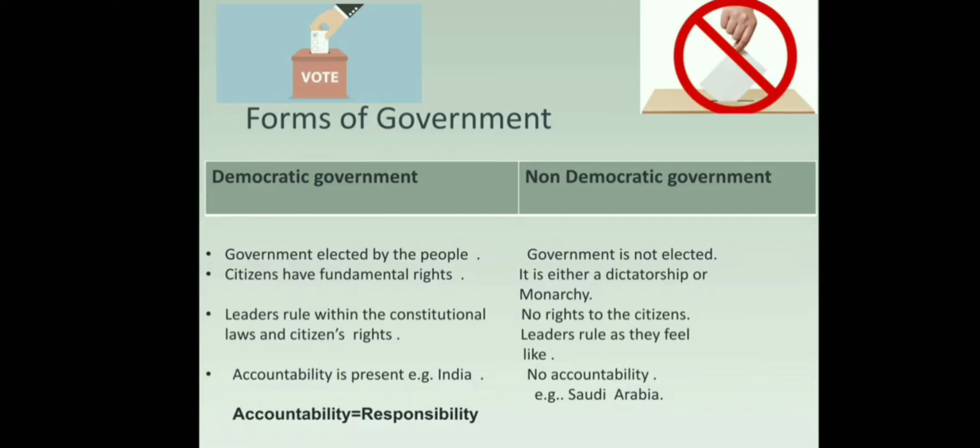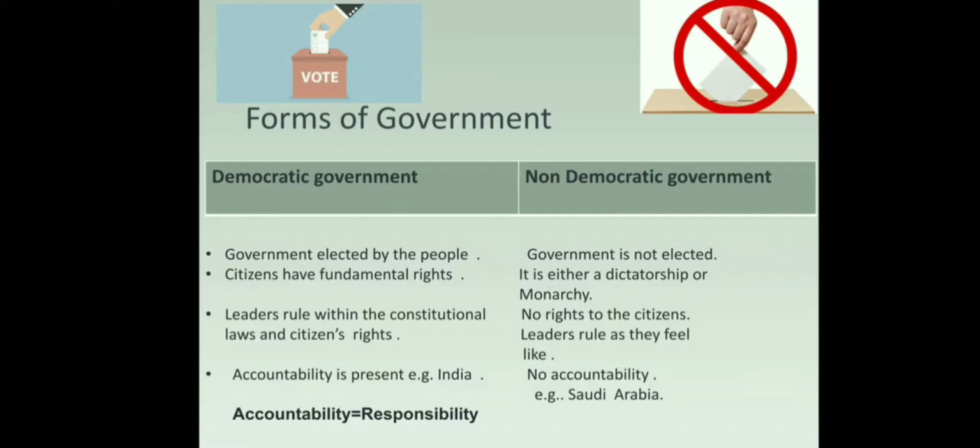As you all know, democratic government is elected by the people. All the citizens have fundamental rights. Leaders rule within the constitutional laws and citizens' rights. Accountability is present. An example is India. Accountability means responsibility.